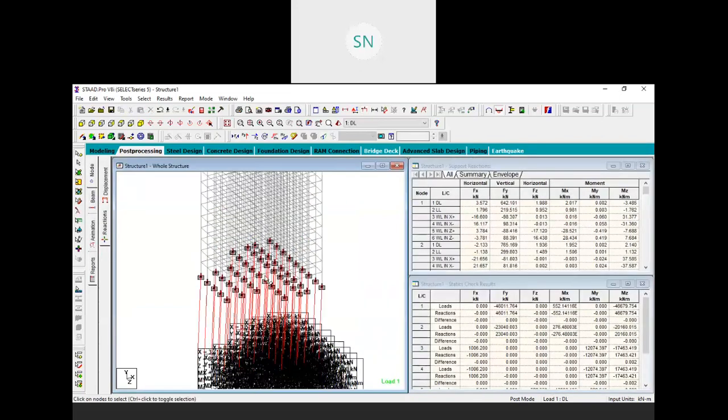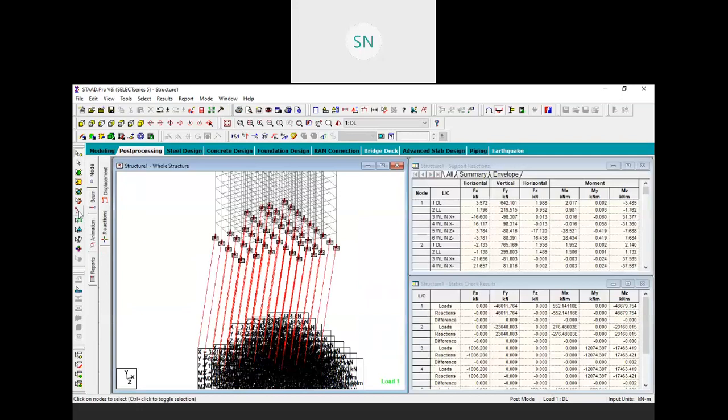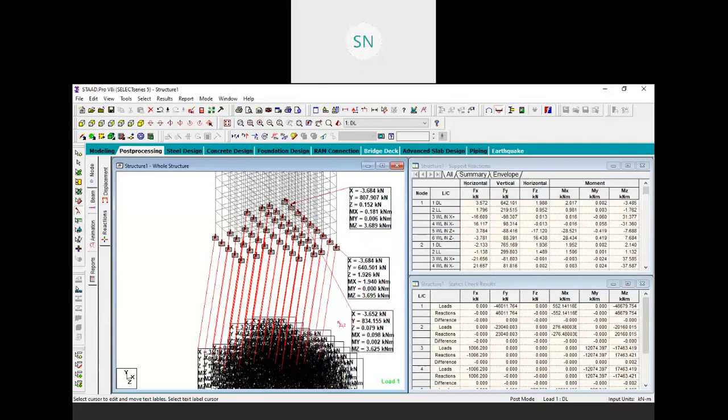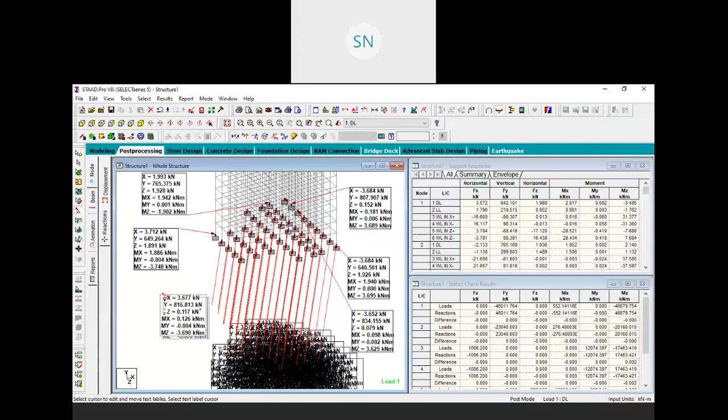And here we have the support reactions for all the supports. We have so many supports over here. So these are the support reactions. With the help of these values, we are going to calculate our foundation, the reinforcement of our foundation, right? So this is our support reactions. So I hope you all get the basic knowledge, the basic idea about this software.